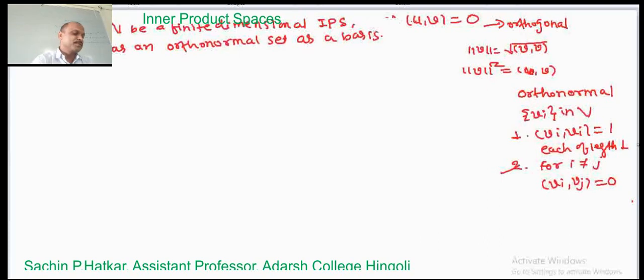So first let us construct a vector W1. We have supposed that V1, V2, ..., Vn are orthonormal.